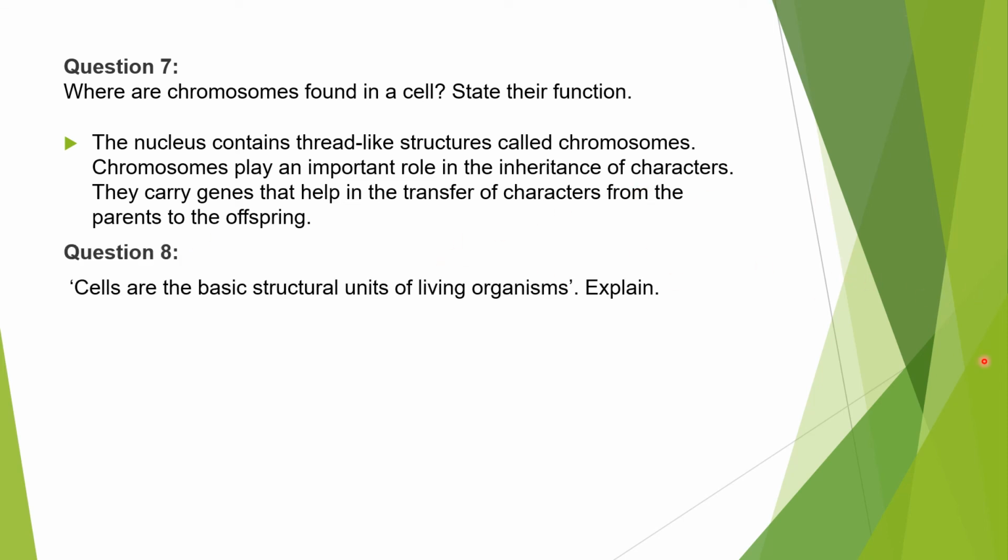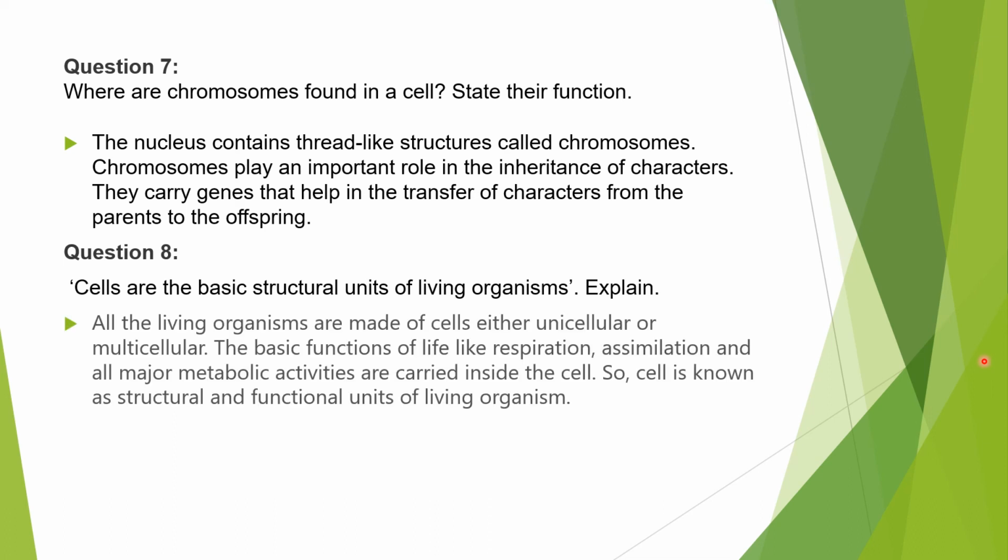Now question number 8. We have to explain that cells are the basic structural unit of living organisms. So all living organisms, whatever they are, are made up of cells. It can be either unicellular or multicellular. And what are their basic functions?